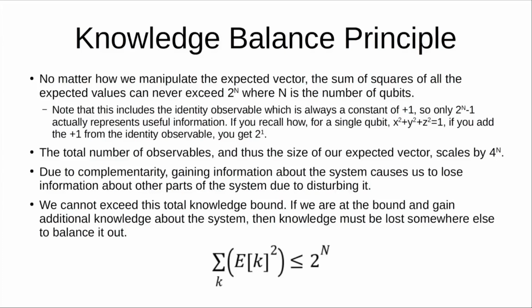Now, due to complementarity, gaining information about the system causes us to lose information about other parts of the system due to disturbing it. And this means we cannot exceed this total knowledge bound of 2 to the n. If we're at the bound, meaning that we know information equivalent to 2 to the n, that's the summation of all the knowledge we have, it's equal exactly to 2 to the n, and then we make a measurement to gain more knowledge about the system, then that means necessarily knowledge must be lost elsewhere. Some knowledge must be lost to balance out the knowledge we just gained. And that knowledge is lost because we perturb a part of the system that we can't account for.